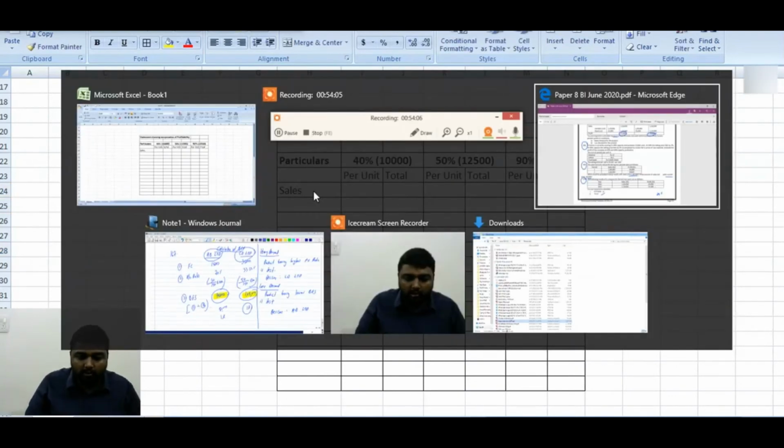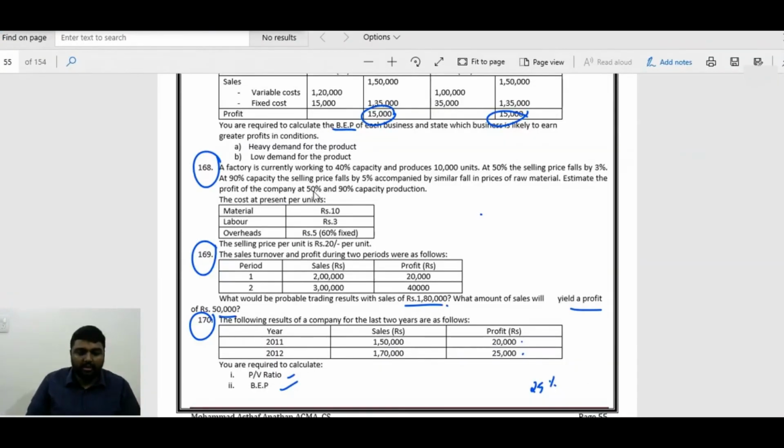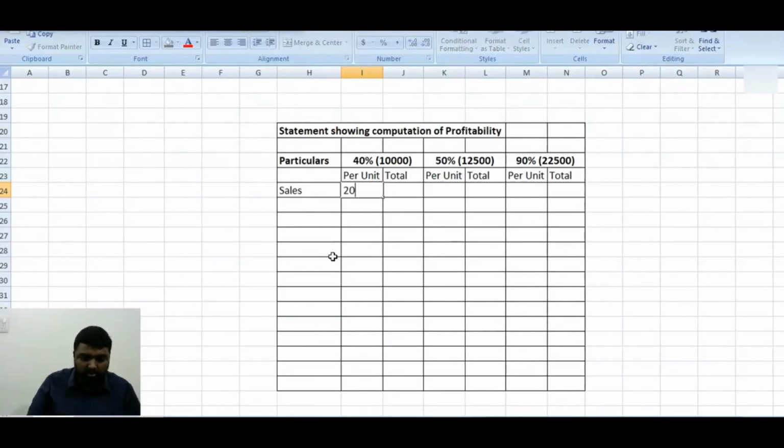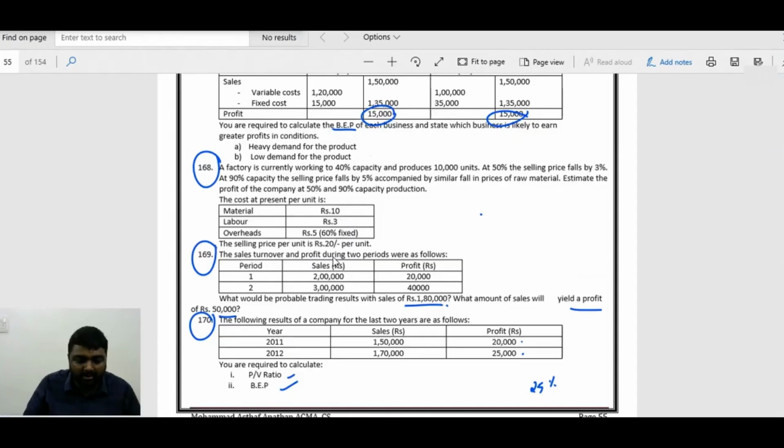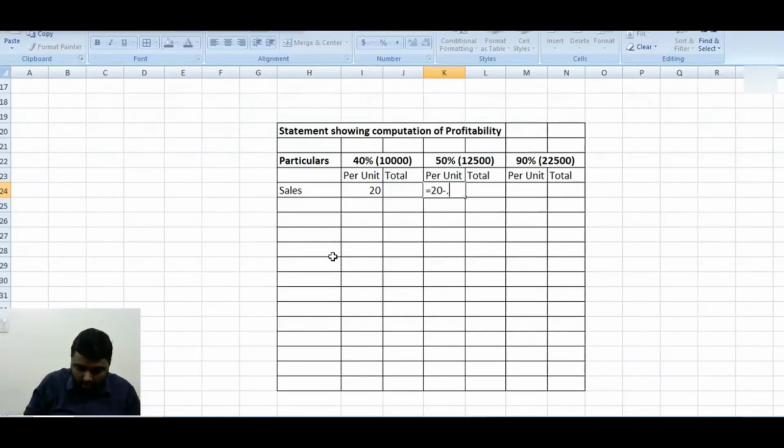Sales. What is the detail of sales? Selling price is mentioned. Existing it is 20. Now what happens in the second case? At 50%, selling price falls by 3%. So 3% falls.